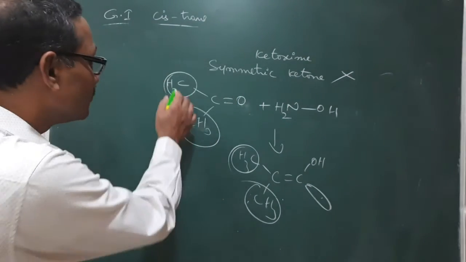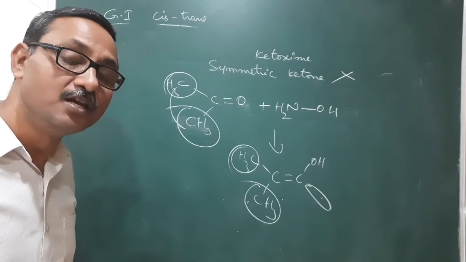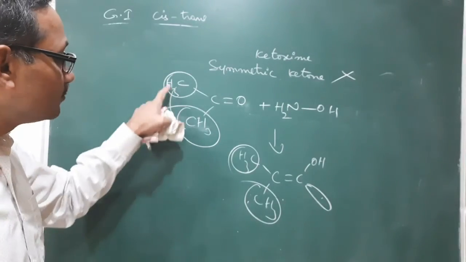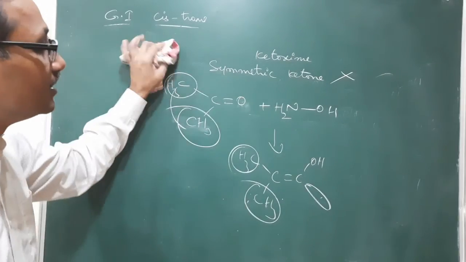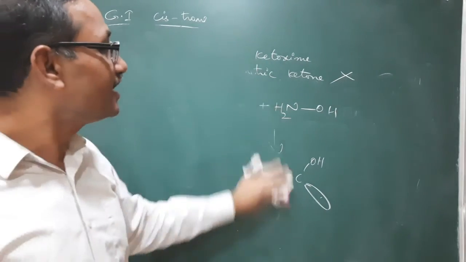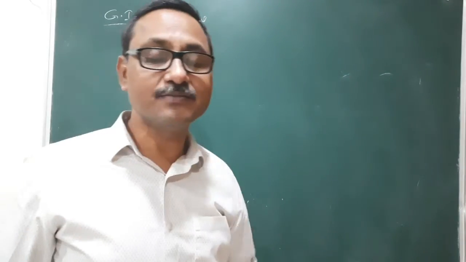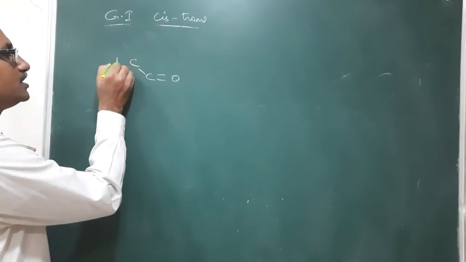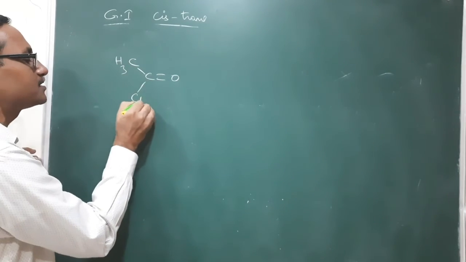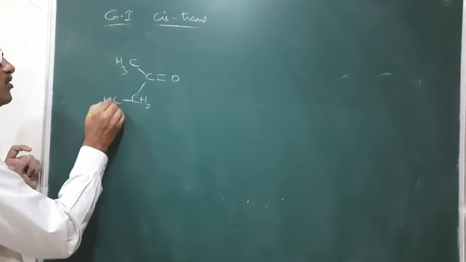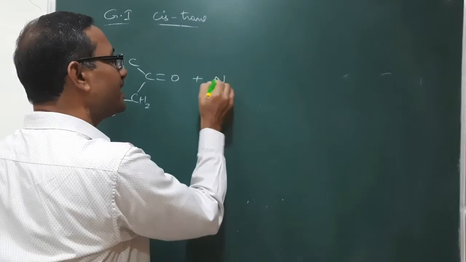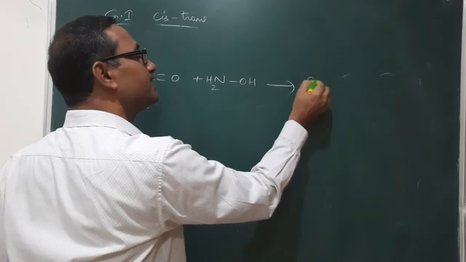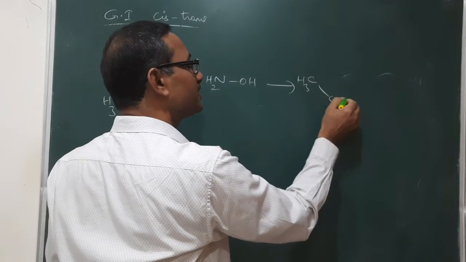So these two groups must be different groups. Then only it will exhibit geometrical isomerism. For these two groups to be different, an unsymmetrical ketone needs to react with hydroxylamine. Means the two groups present on that carbon must be different. Now on reaction with hydroxylamine, it produces this oxime. This is a ketoxime.